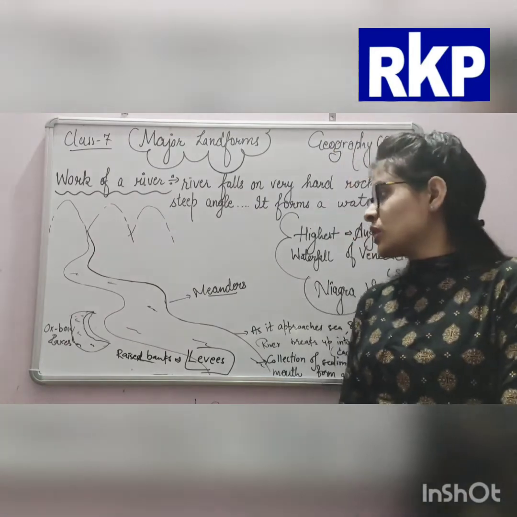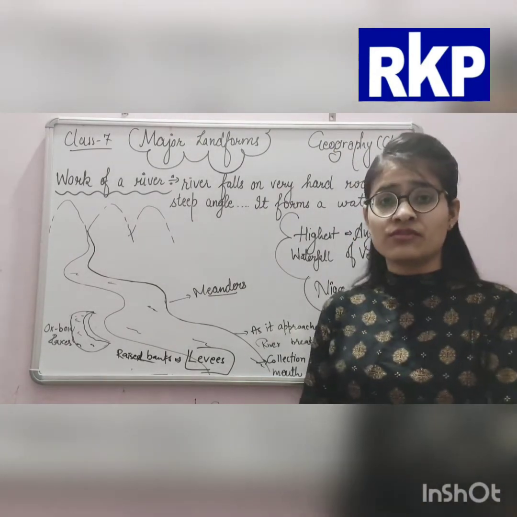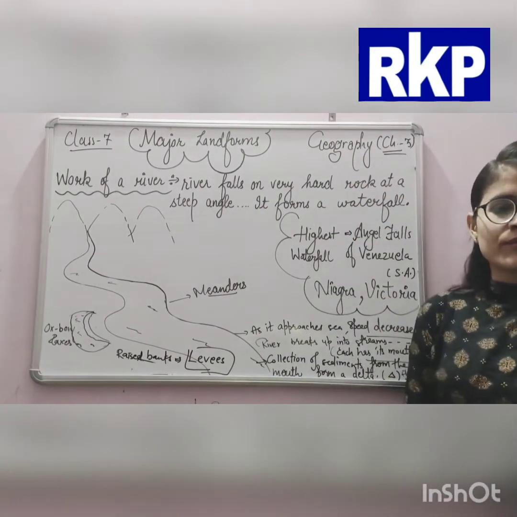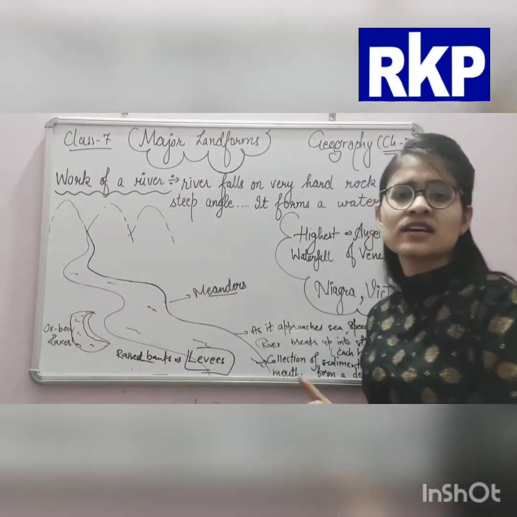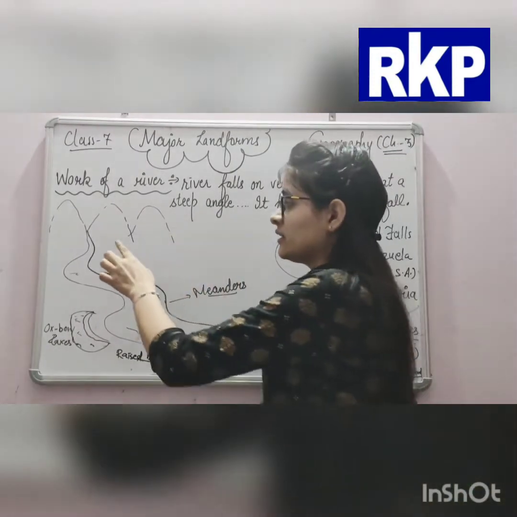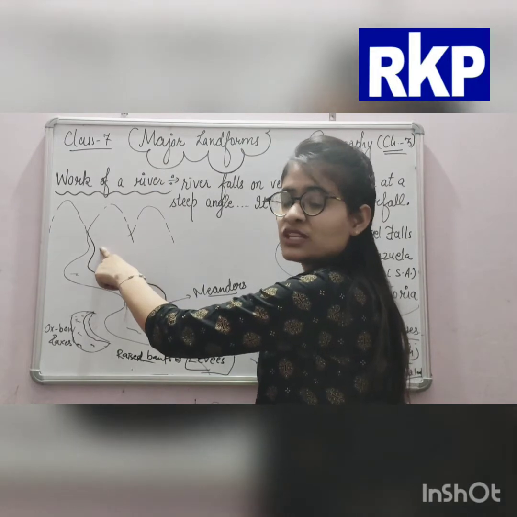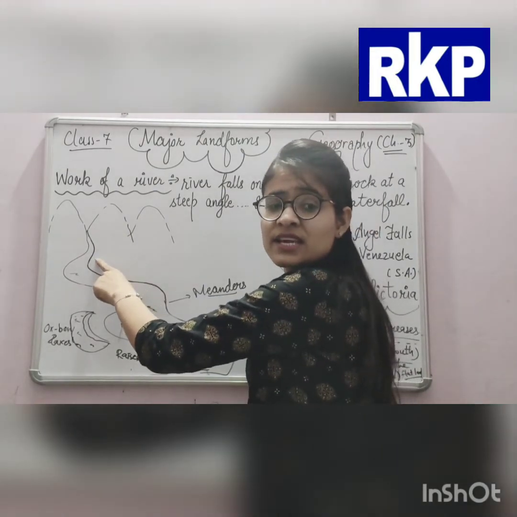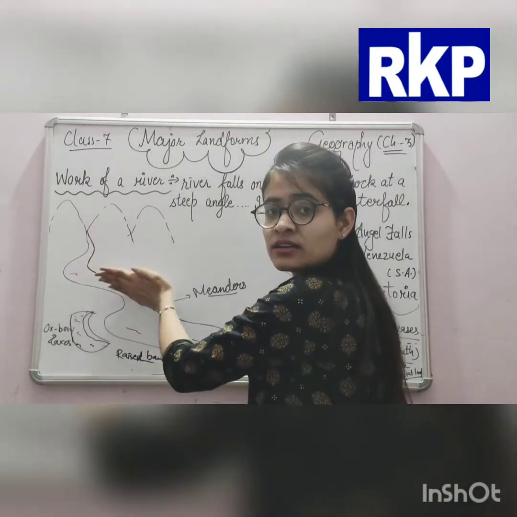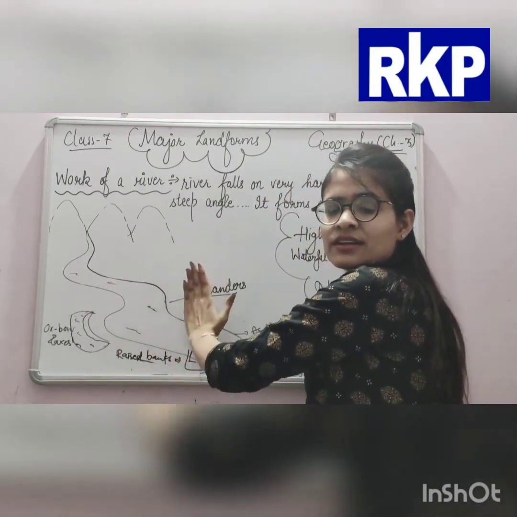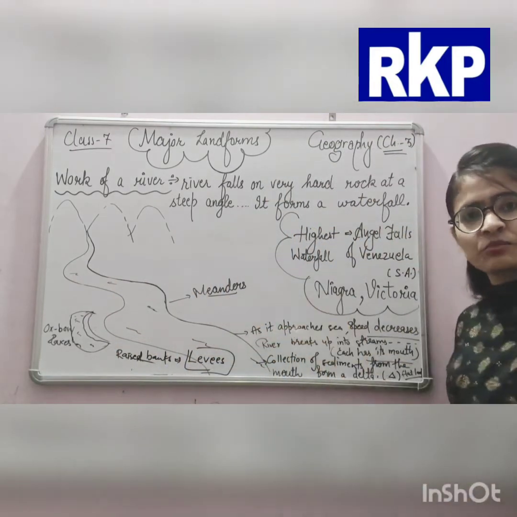Now we are talking about how a river creates landforms. As the river enters the flood plains, or the plains, it twists and turns into large bends.